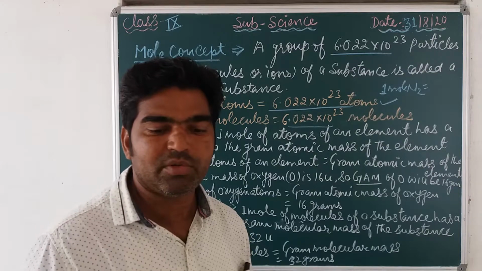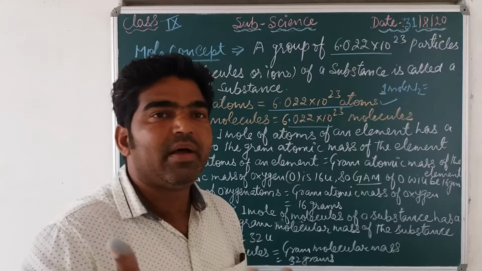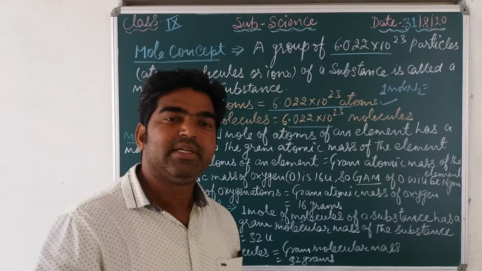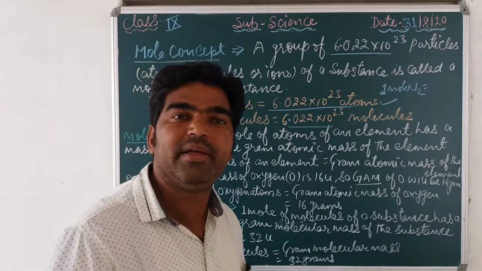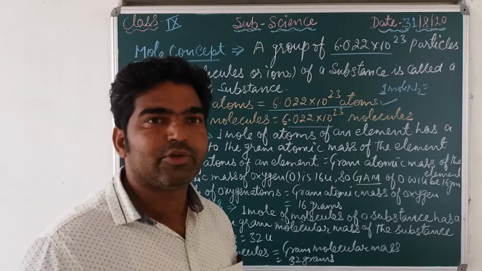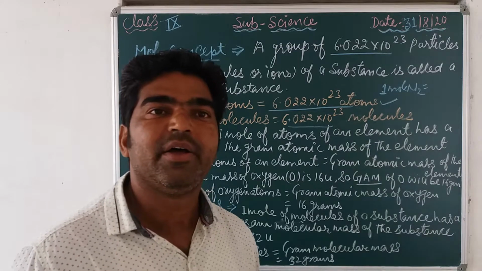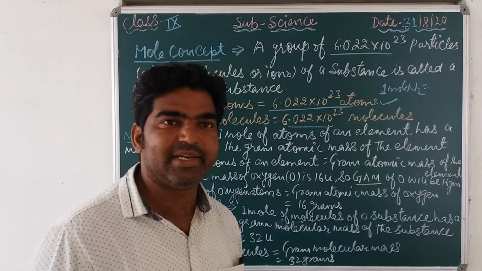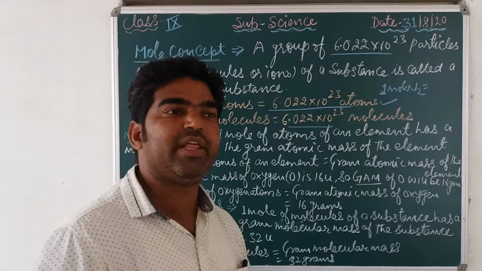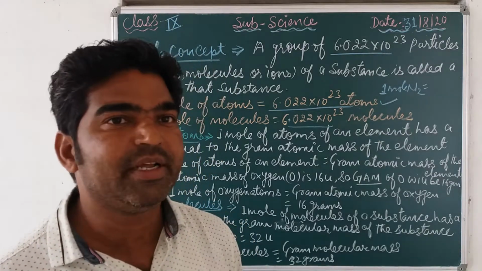So they generally weigh the amount of coins, and they know the particular weight of a particular denomination of coins. So they can calculate the number of coins in 1 kg. If they take 1 kg of 1 rupee coins, that number is fixed, maybe 40 or 50 or 60.